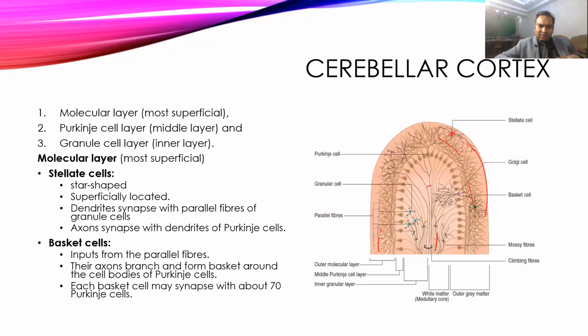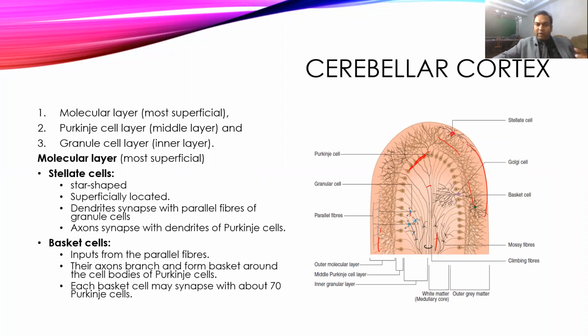Their dendrites synapse with the parallel fibers, which come from the granule cells, and axons of the stellate cells will synapse with the dendrites of Purkinje cells. So this is an example of granule cells, and this is an example of Purkinje cells. So these are the examples of Purkinje cells.